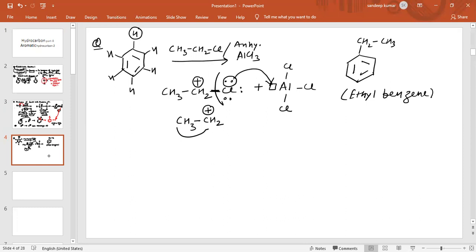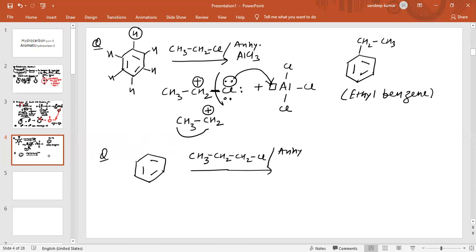Now I am giving you the next question. You solve this question by yourself. See, if the question is like this, this is basically the benzene, and the reaction of benzene with CH3CH2CH2Cl in the presence of anhydrous AlCl3.